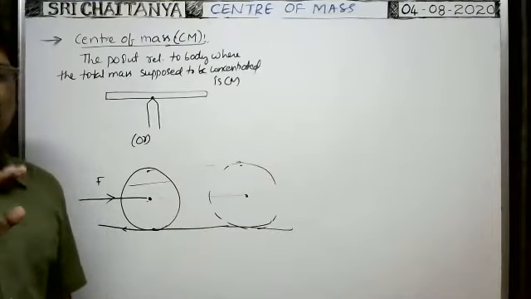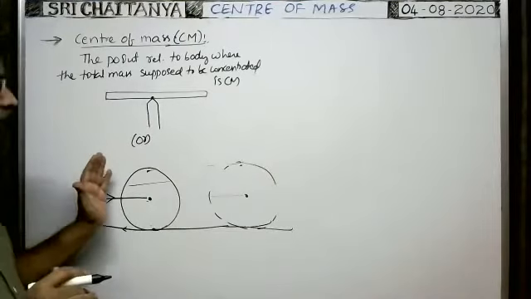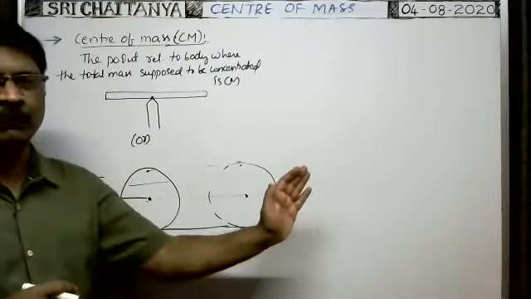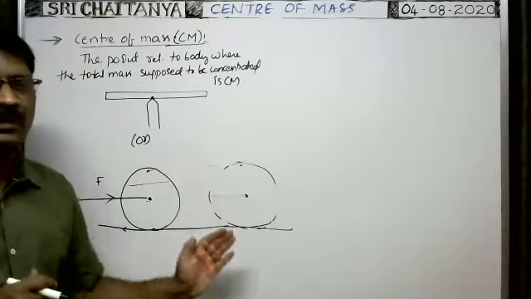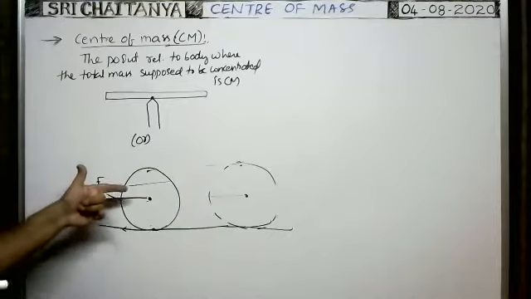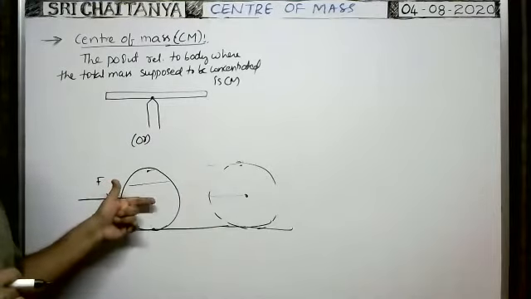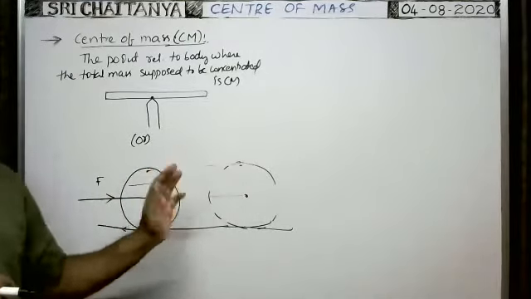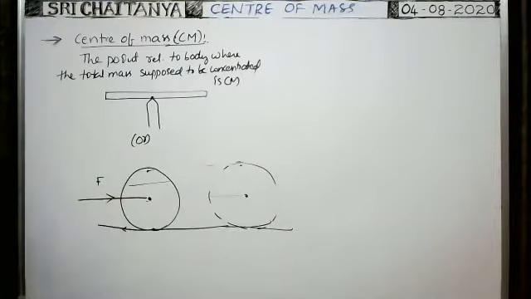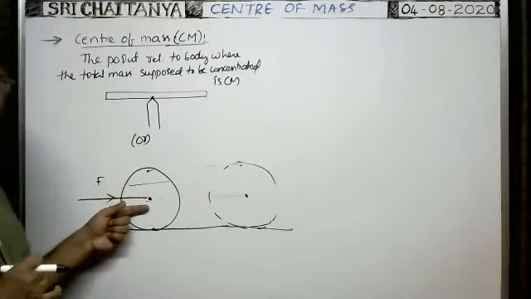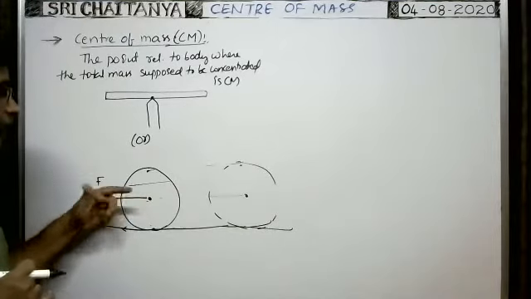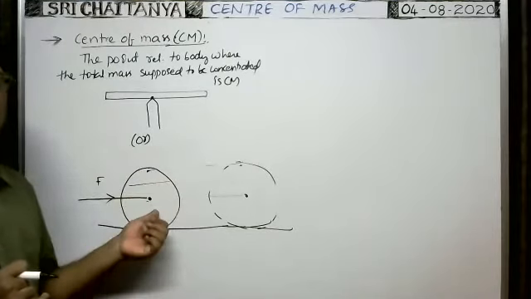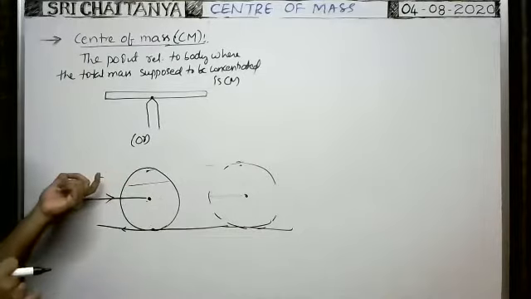In translative motion, there is no rotation. Whenever the body undergoes displacement, each and every particle has the same displacement, and all displacements are parallel to each other. Such type of motion of the body is called translatory motion. So when you apply the force on a body passing through the center, the entire body travels in the forward direction without rotation. Such motion is called translative motion. So the point in the body to which, when you apply the force, our entire body has translative motion, such point relative to the body is called the center of mass.